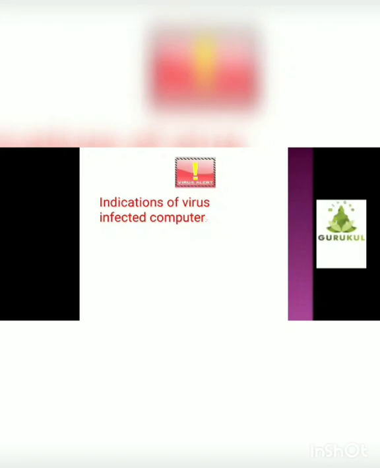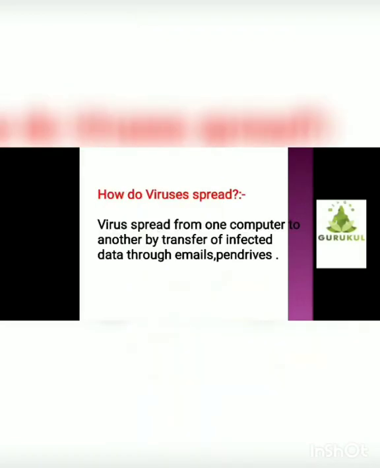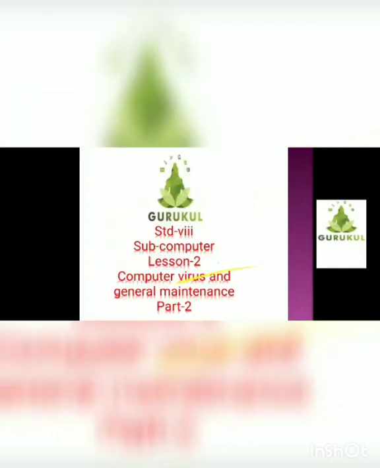So these are the indications by which you will come to know that your computer system, the laptop or the device is being infected by the virus. Next, how do viruses spread? We have already discussed this. Viruses generally spread from one computer system to another through emails and pen drives.